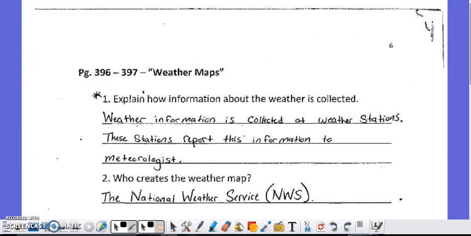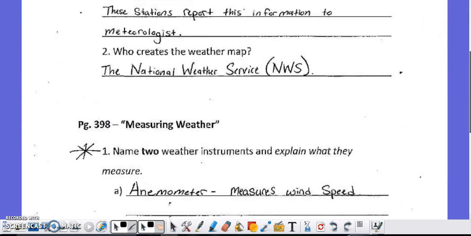Next, this is how weather information is collected. We talked a lot about the NWS, the National Weather Service, but specifically, weather information is collected at many different weather stations in every different state. These stations then report the information using weather tools to meteorologists. Those meteorologists who work for the NWS create weather maps that are then broadcast out. That's how information about weather is collected for and by meteorologists.